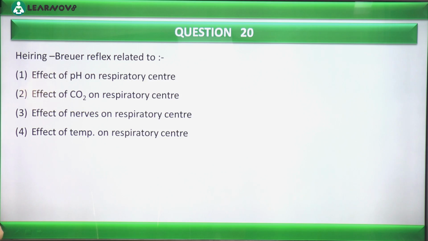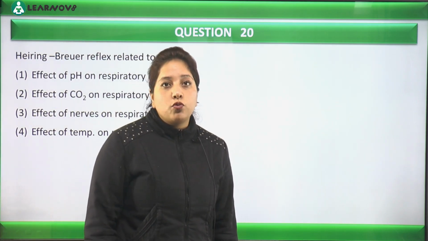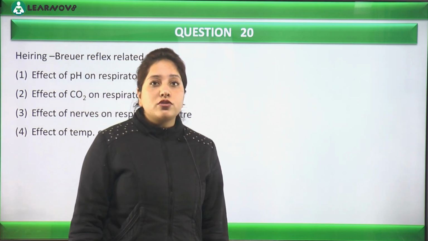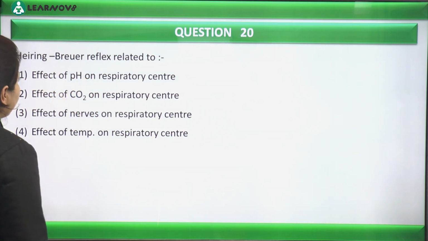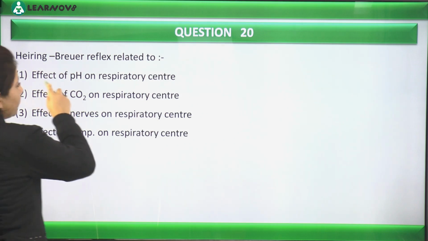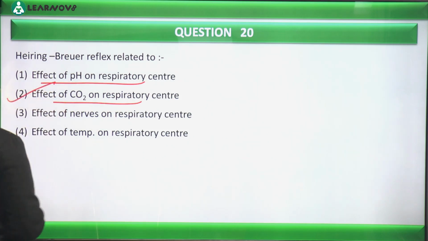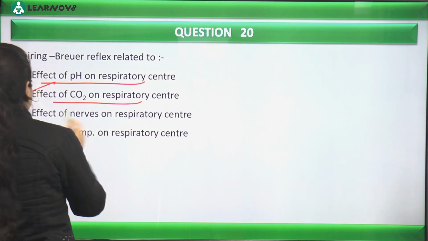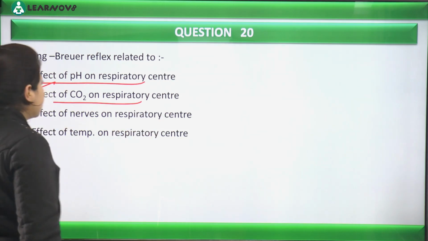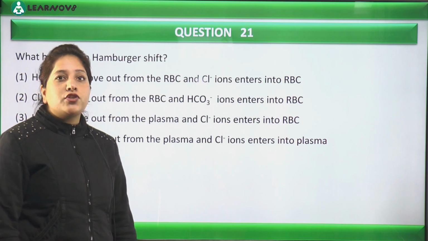Hering-Breuer reflex is related to. This is a very simple question. So this is exactly a reflex action, and it is actually operated when what happens? It's operated in response to what? In response to carbon dioxide. So Hering-Breuer reflex is related to effect of pH on respiratory center. No. Effect of carbon dioxide on respiratory center. Yes, exactly. This is a direct question. Effect of nervous or respiratory system. No, this is nowhere related. So the correct option here is option number 2. Okay. So let's have the next question, question number 21 on the screen.